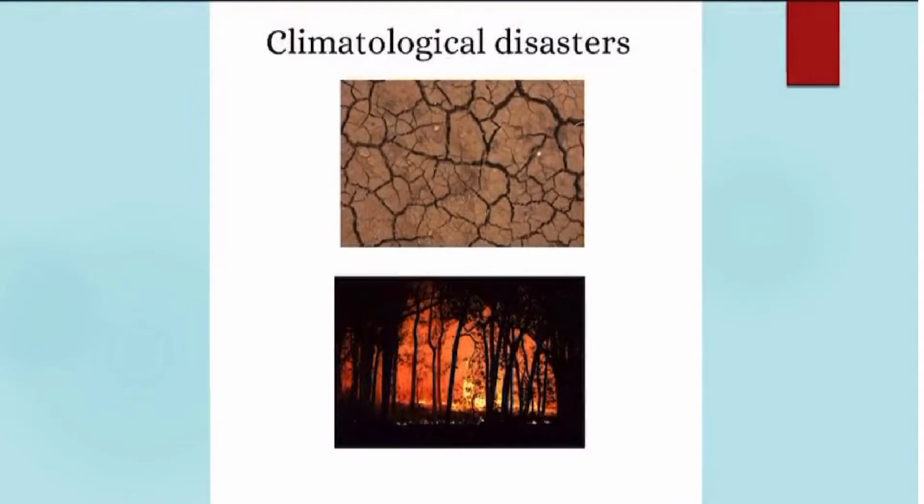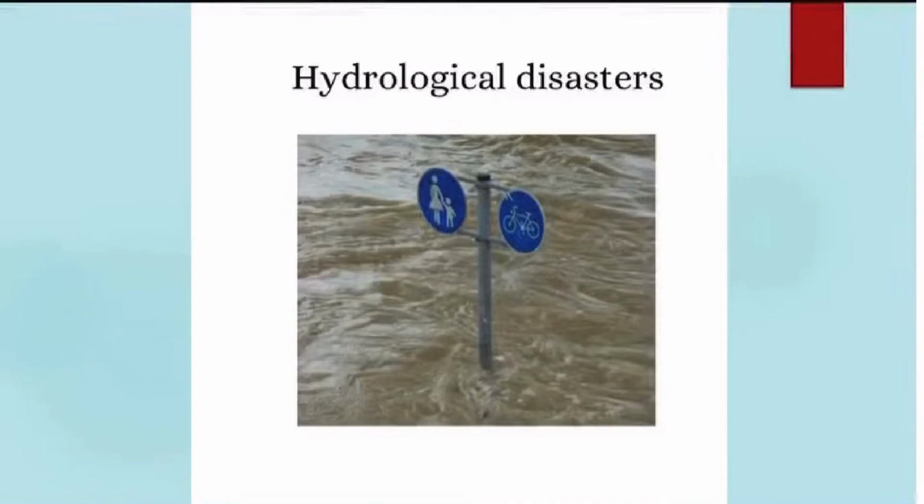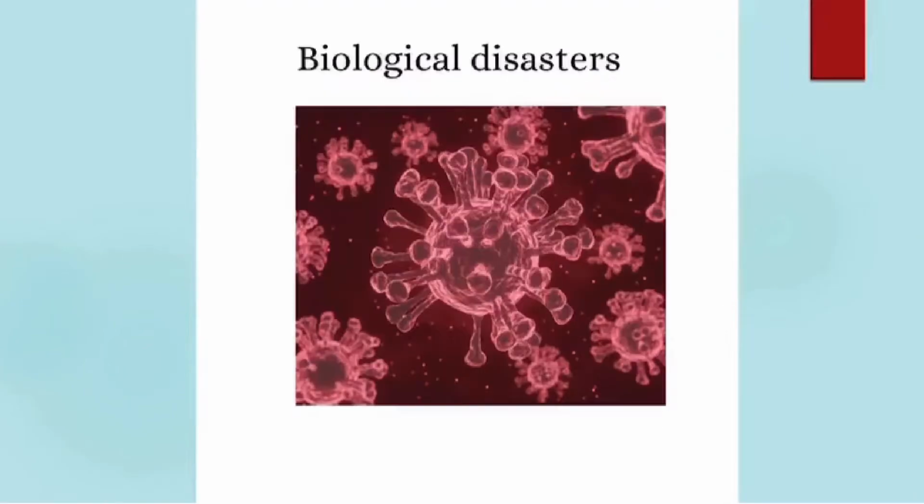Climatological disasters. This is caused because of extreme temperatures. Droughts and wildfires are examples of this kind of disaster. Then hydrological disaster. This involves processes related to water and flood is an example for this kind of disaster.